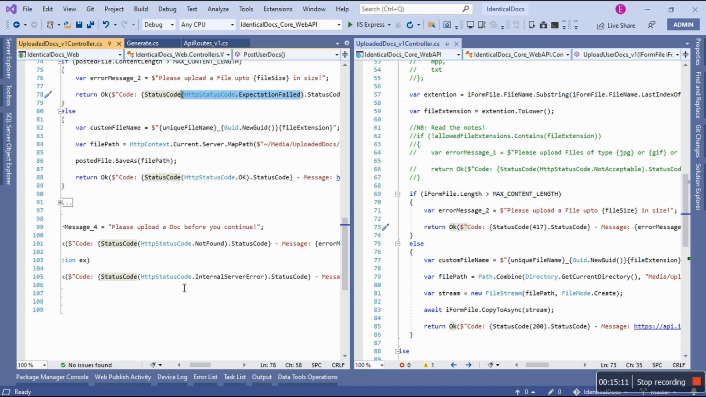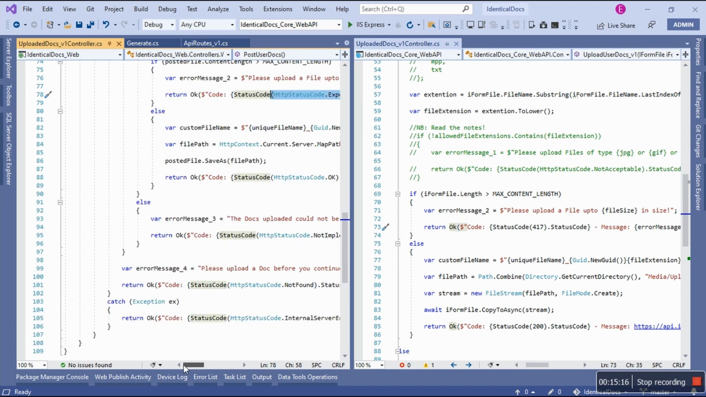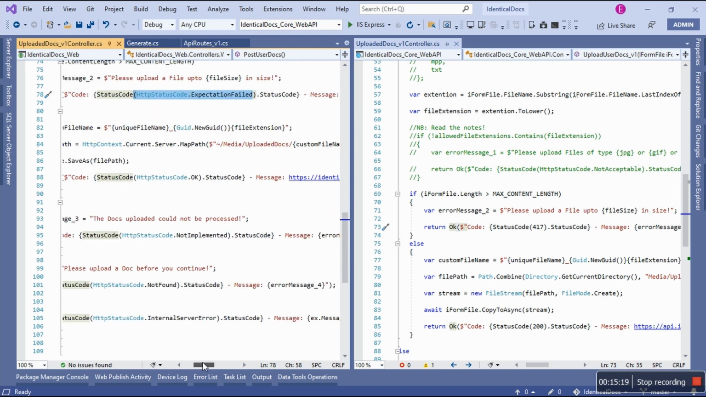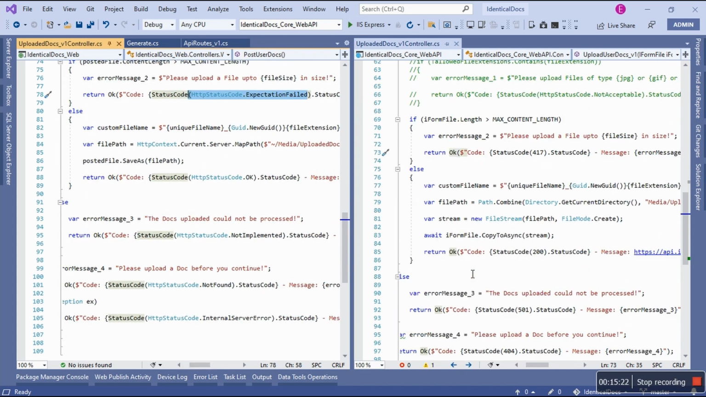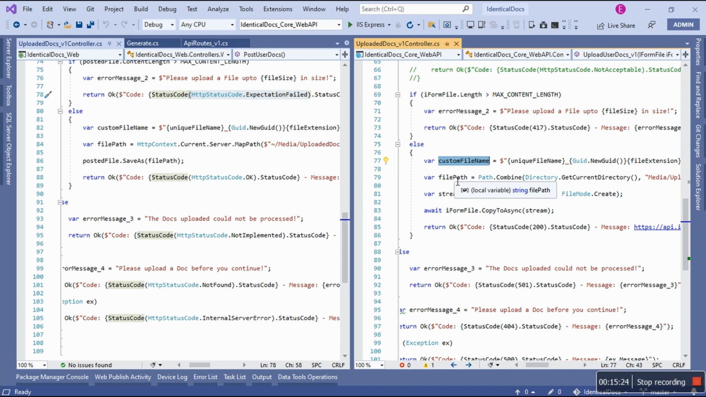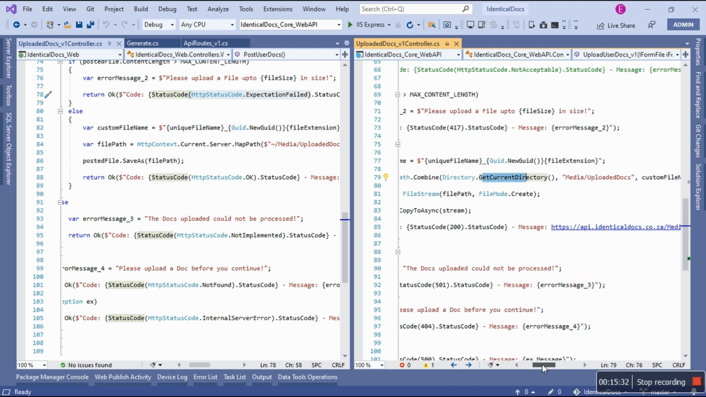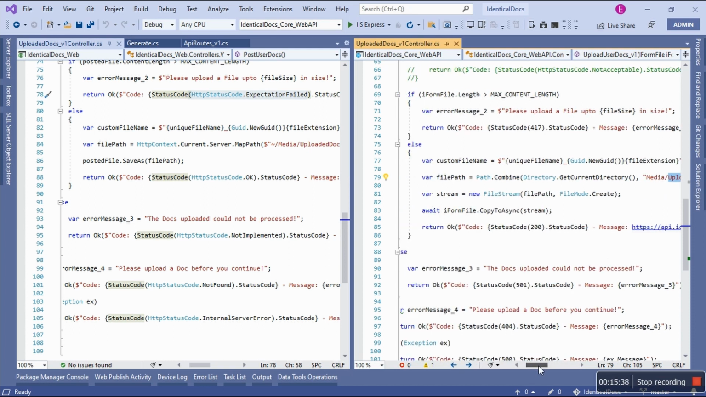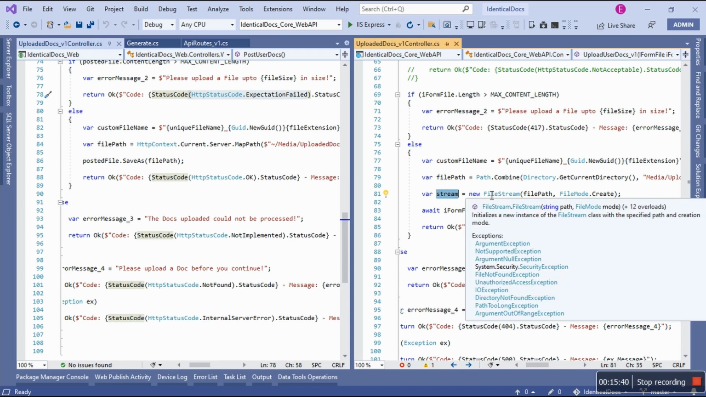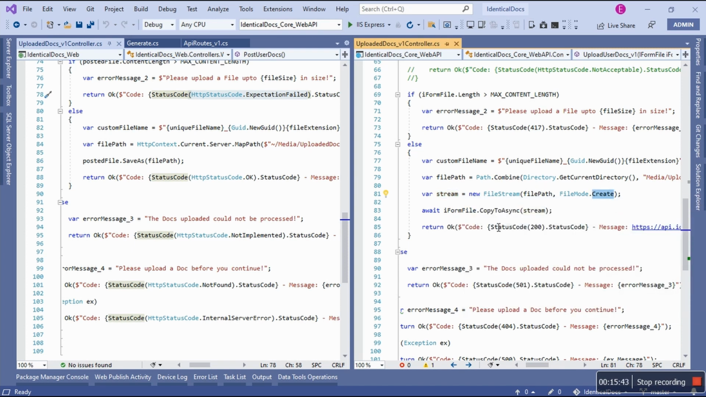And then how do we save the file? It's quite different. So how do we save the file? Okay, there we go. When all is well, then we have that custom file name, and then now for the path, we need to use the path from System.IO, combine, get the current directory, and then use media upgrade docs, and then pass in the custom file name. And then we're going to use the stream, using new FileStream, and we're going to create it. And then this way we're going to copy to async, so it's asynchronous.